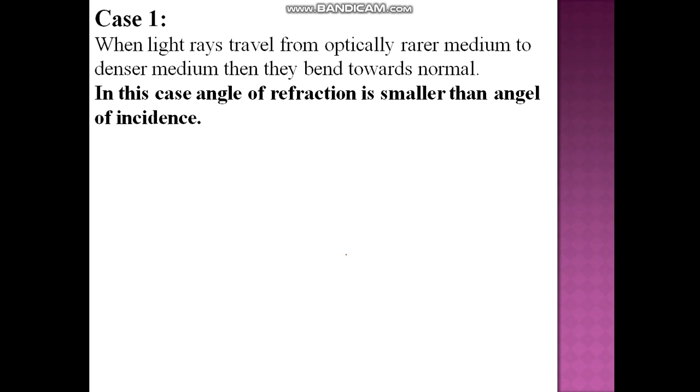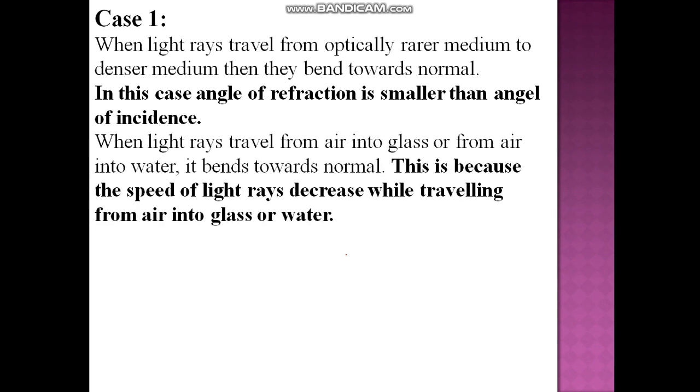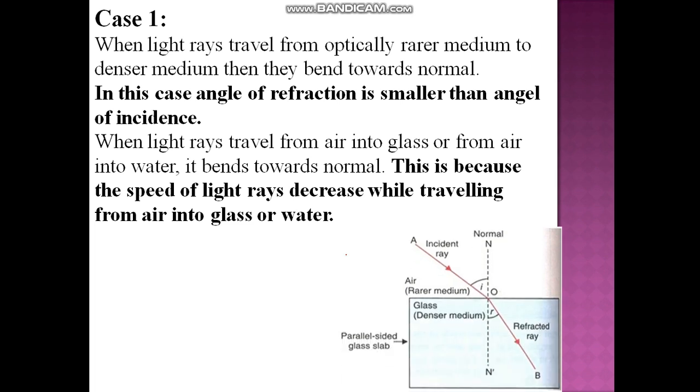In this case, angle of refraction is smaller than angle of incidence. When light rays travel from air into water or from air into glass, it bends towards normal. This is because the speed of light rays decreases while traveling from air into glass or water.